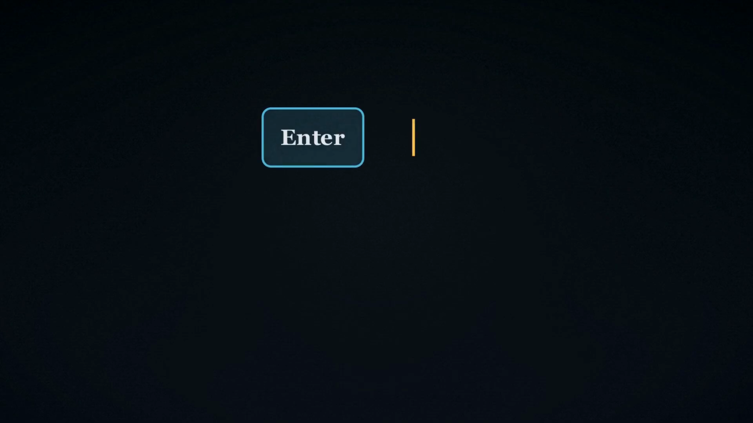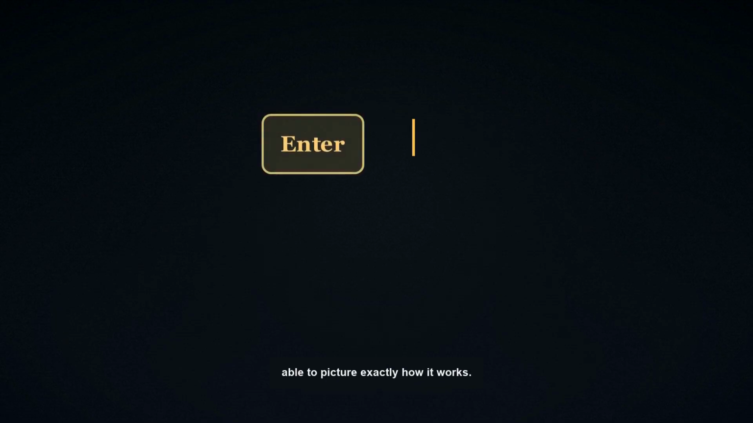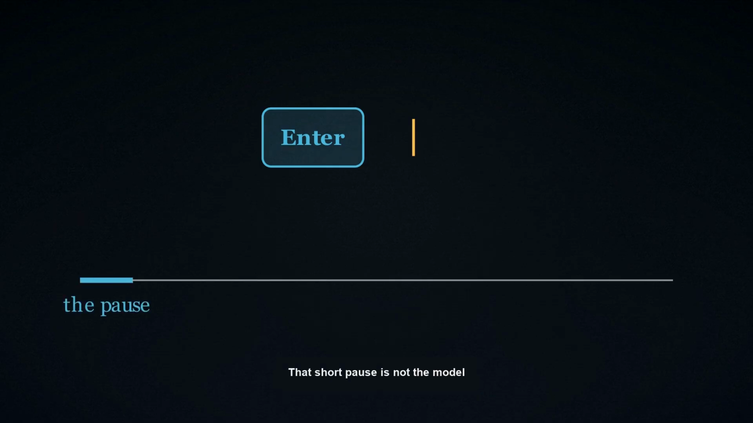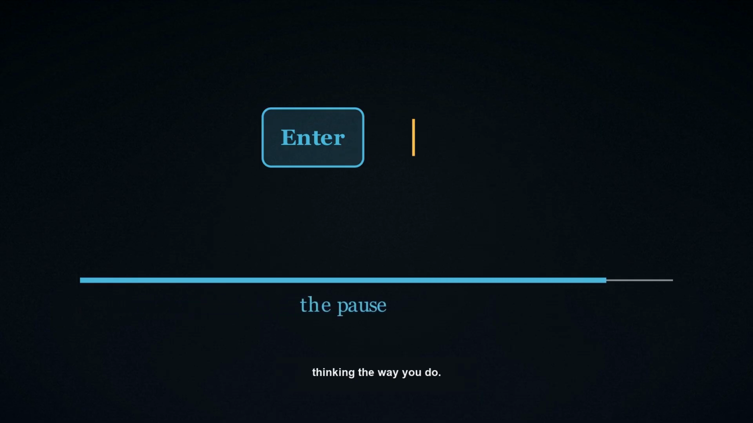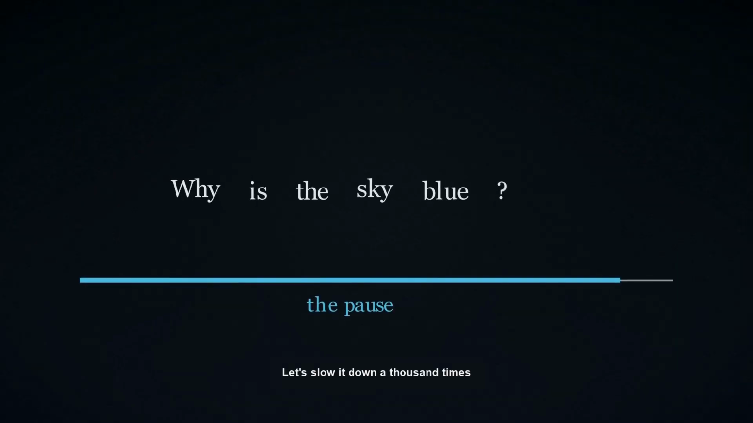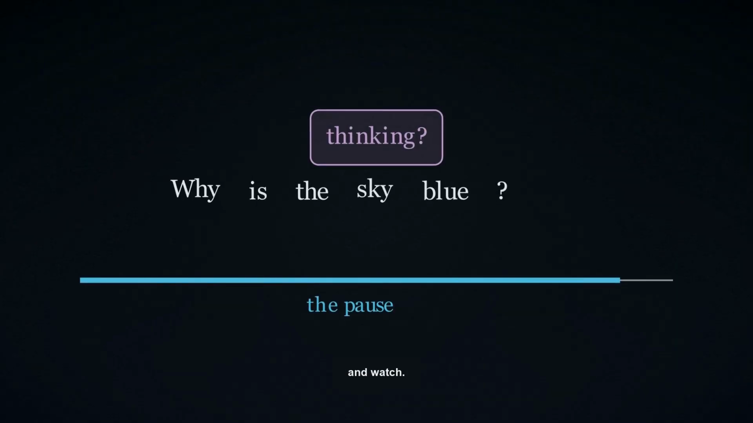Welcome. Today we follow a single question on its journey through ChatGPT, and by the end, you will be able to picture exactly how it works. You type something, press enter, and a moment later words appear, one at a time. That short pause is not the model thinking the way you do. It is a fixed pipeline running, then running again, very fast. Let's slow it down 1,000 times and watch.